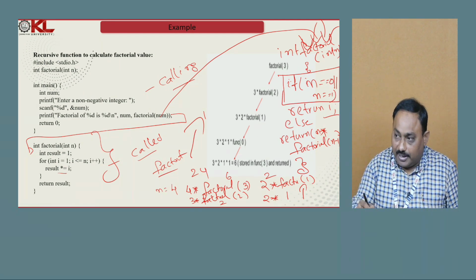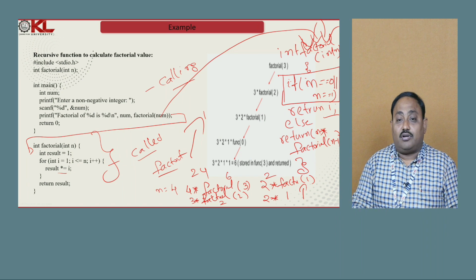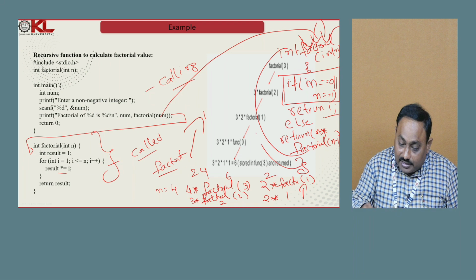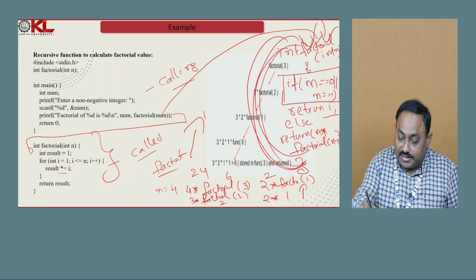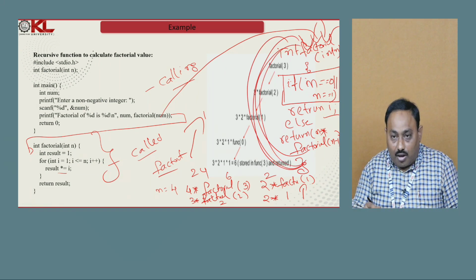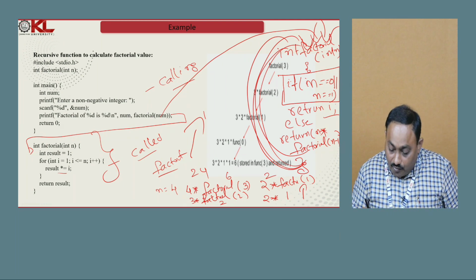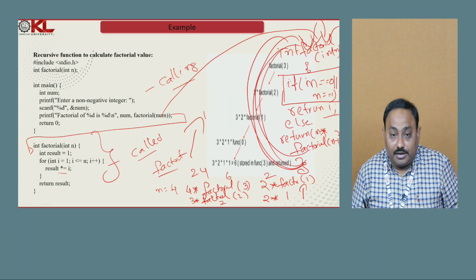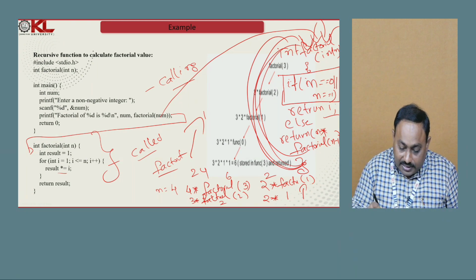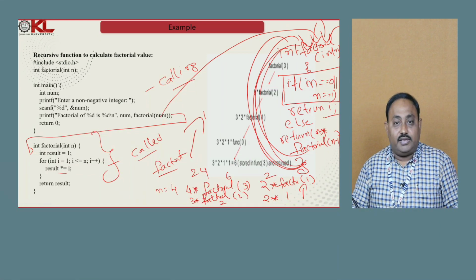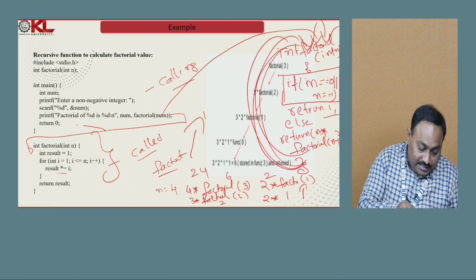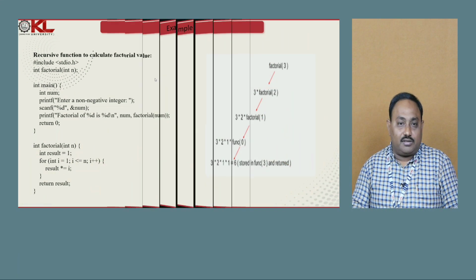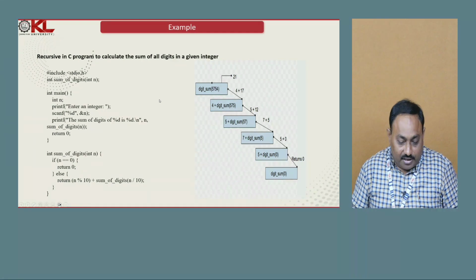That means if we meet this base condition, the recursive call stops executing. Otherwise, the recursive call continues like this until we meet the base condition. And once all the recursive calls are completed, we start backtracking by substituting the intermediate results in the intermediate recursive calls to consolidate the final result. This is the way we can write this factorial recursive function. I hope everyone understood. Let us move to the next example.